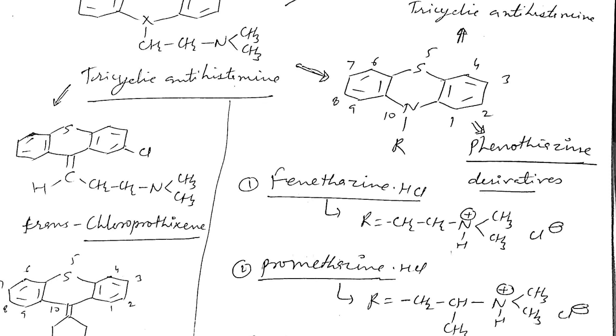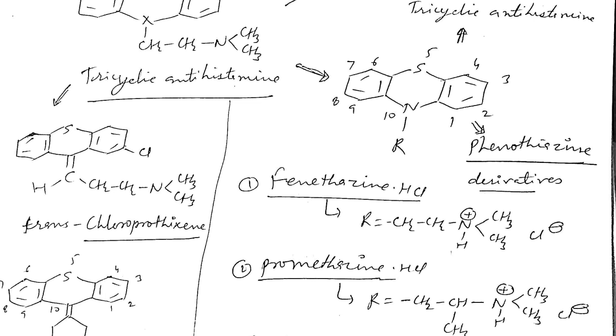one nitrogen in the cyclic ring, another nitrogen in the side chain dimethylamino group. So both nitrogens can be separated by two methylene groups only. If you increase this carbon chain, then antihistaminic activity will decrease, and tranquilizer or sedative hypnotic activity will increase. So that is the important SAR point for tricyclic antihistaminic activity. Means two nitrogens, one nitrogen at position number 10 in the cyclic ring, and another nitrogen present here in the side chain.